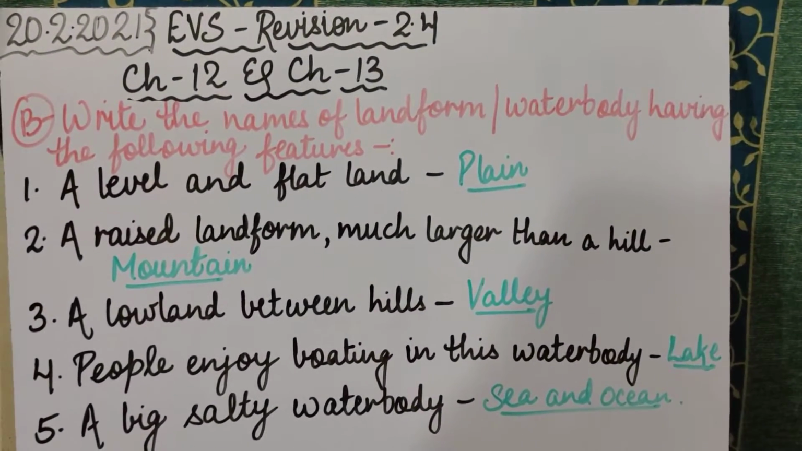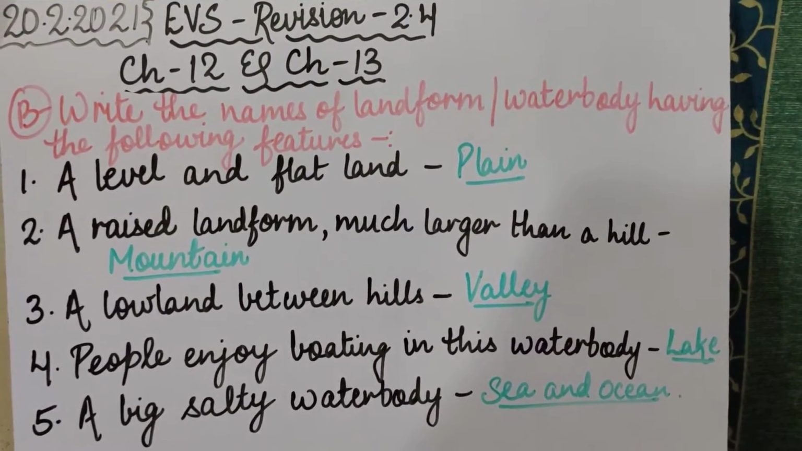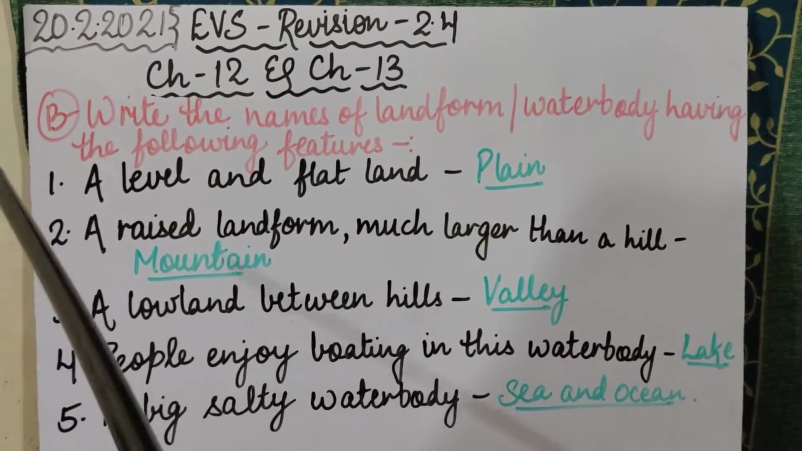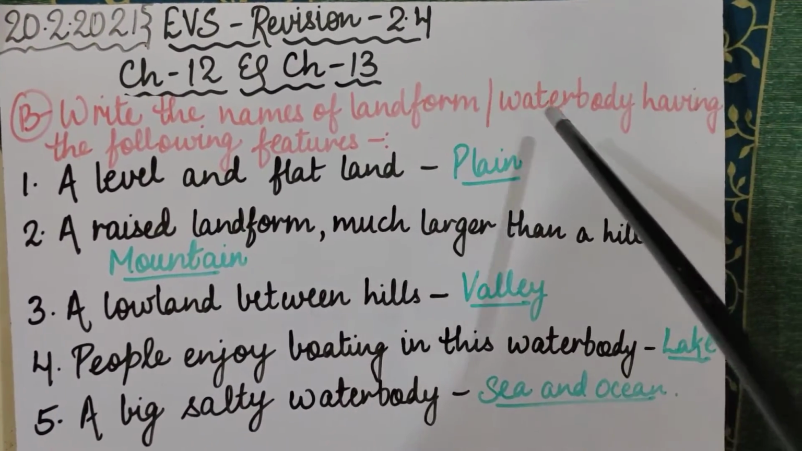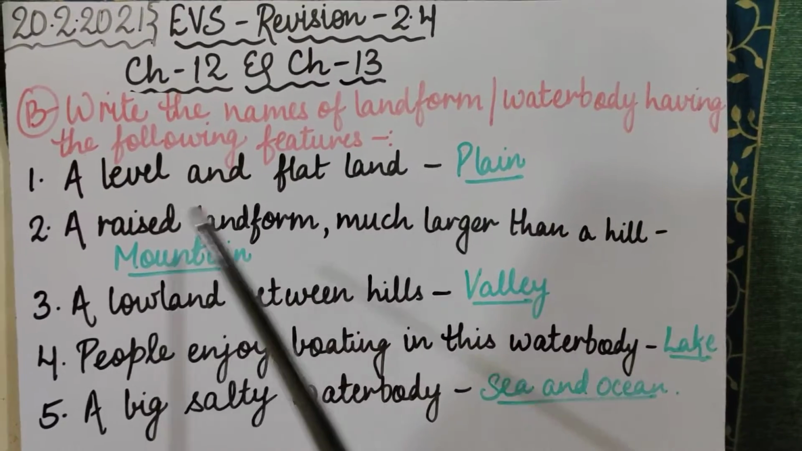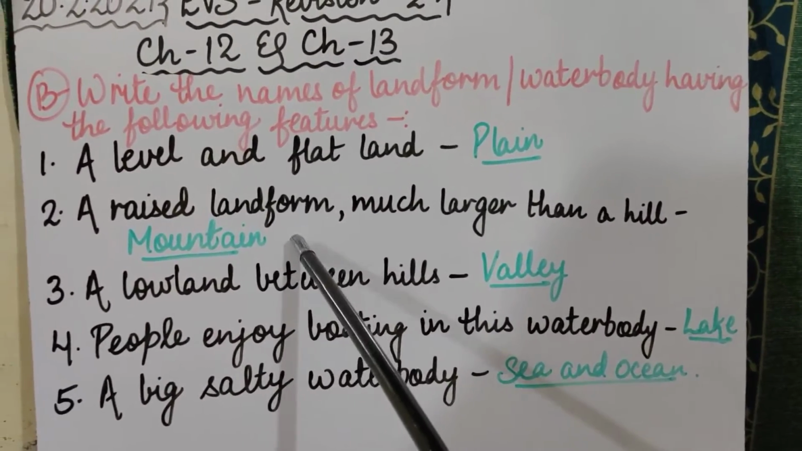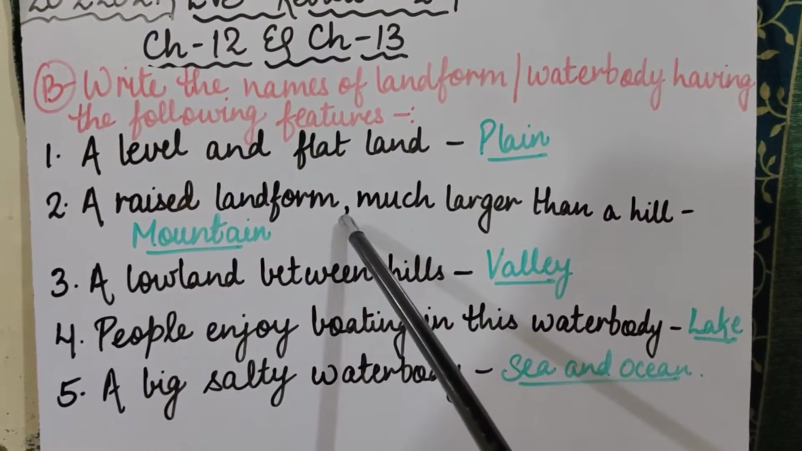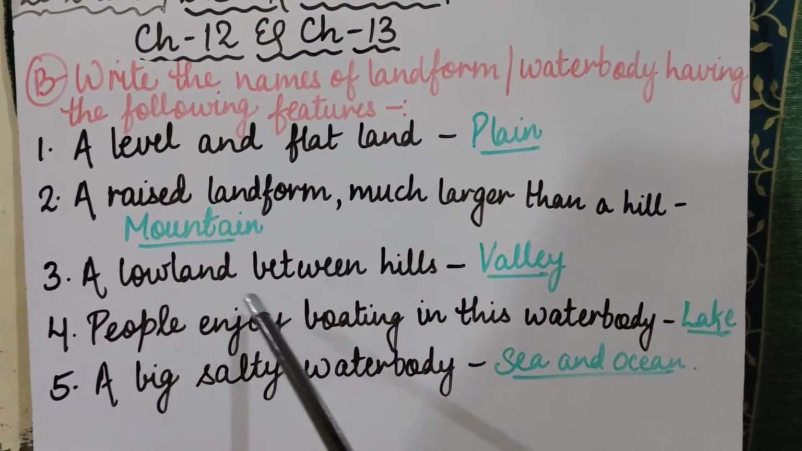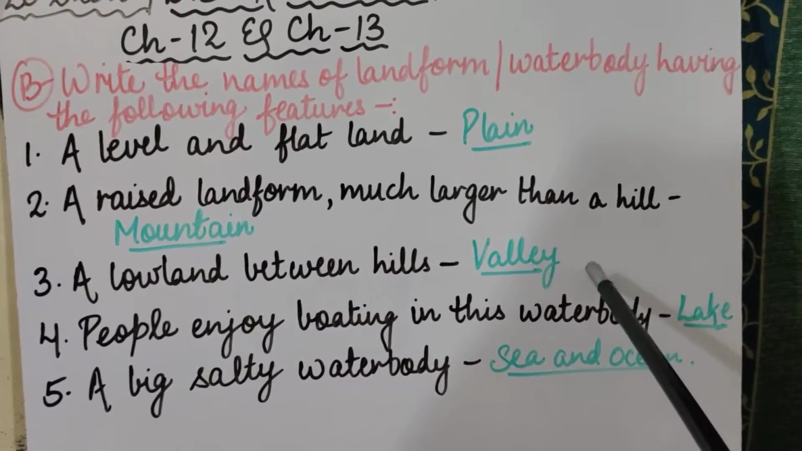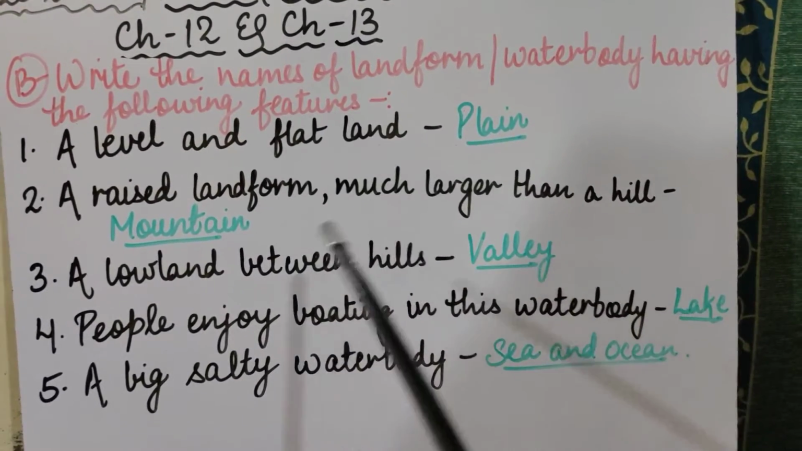Once again I am repeating, so please listen to it carefully. First one, a level and flat land, that is plain, PLAIN, plain. Second is a raised landform much larger than a hill. Answer is mountain, MOUNTAIN, mountain. Third is a low land between hills. Answer is valley, VALLEY, valley.